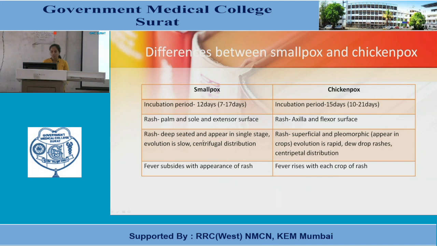Centrifugal distribution is seen. In chickenpox, rashes are superficial and pleomorphic, appearing in crops. Evolution is rapid. Dewdrop rashes are present and distribution is centripetal. In smallpox, fever subsides with the appearance of rashes. In chickenpox, fever rises with each crop of rashes.